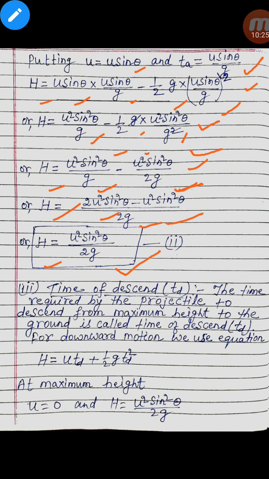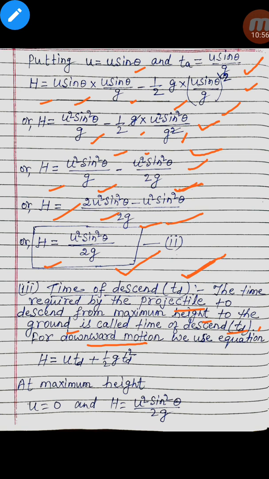Now we come to the time of descent. The time required by the projectile to descend from maximum height to the ground is called the time of descent. It is in downward motion from maximum height to the ground.